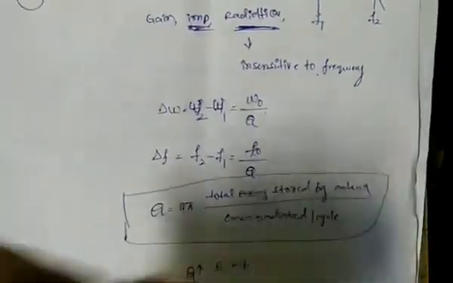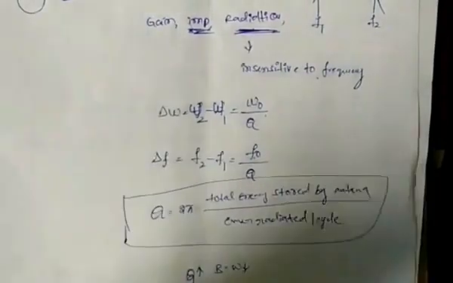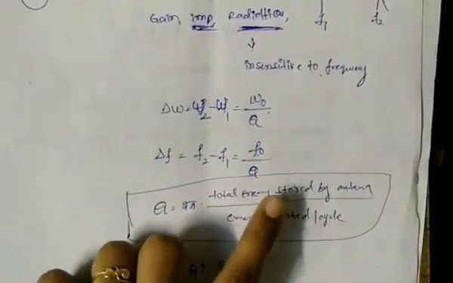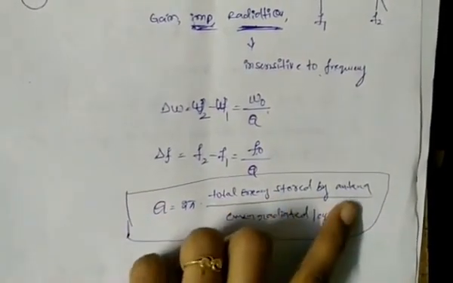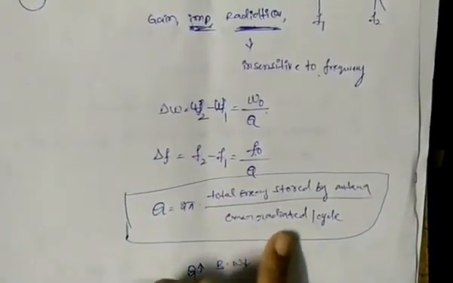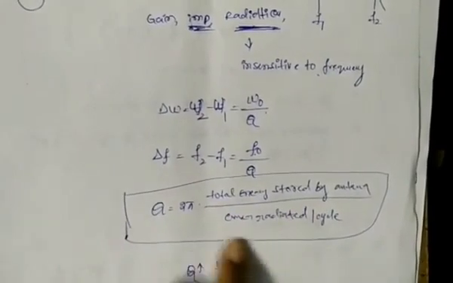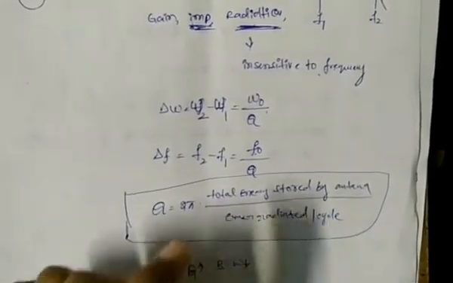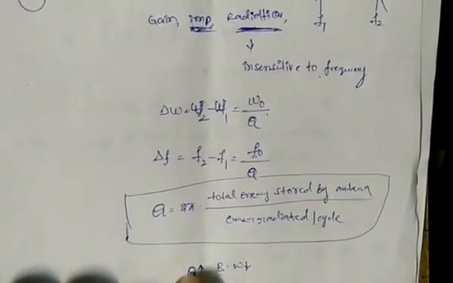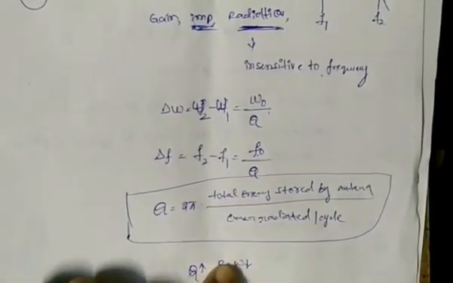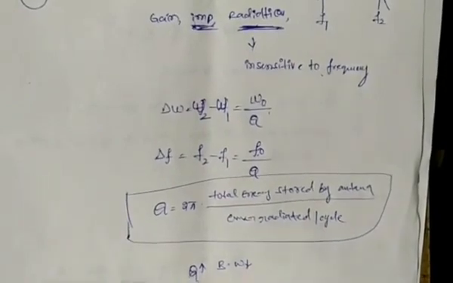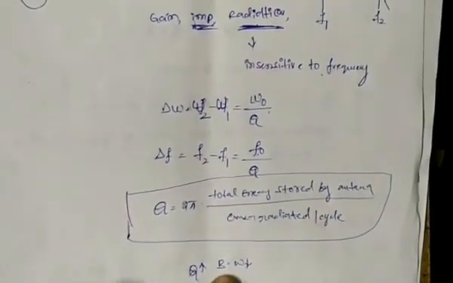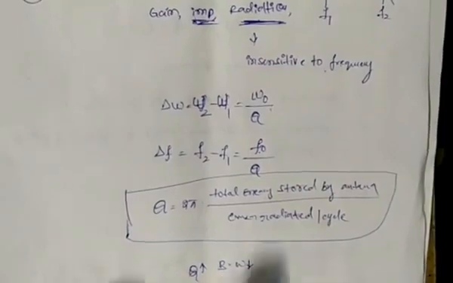And what is the Q? How do we find the Q factor of the antenna? The formula for finding the Q factor is 2 pi into the total energy stored by the antenna to the energy radiated per cycle. Like this we obtain the Q factor. When the antenna Q factor increases, the bandwidth decreases. Suppose the antenna Q factor decreases, the bandwidth increases. Why? Because the bandwidth is inversely proportional to the Q factor.